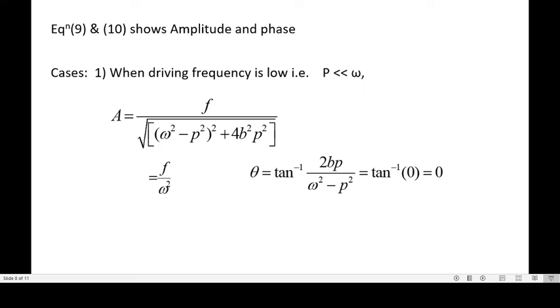So this is square root of omega square whole square, so that can be written as a is equal to f upon omega square. And theta is equal to tan inverse of 2bp upon (omega square minus p square), which is equal to tan inverse of 0, equal to 0. Now why is it 0? Because p is 0.